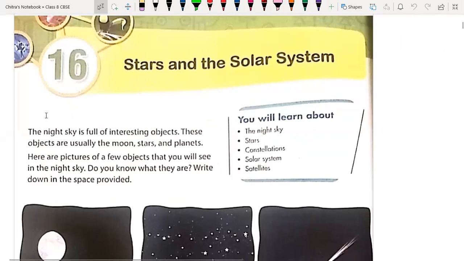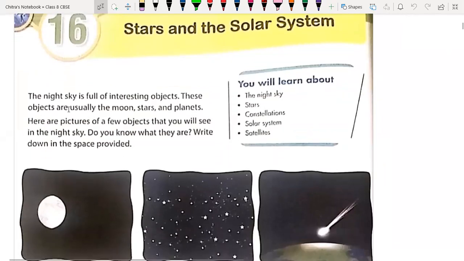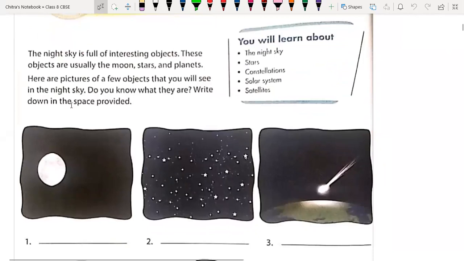The night sky is full of interesting objects. That's why we like the night sky. These objects are usually the moon, stars, planets, etc. So these are nothing but celestial objects. Celestial means whatever objects we have in our space, in our sky, are called celestial objects, or we can also call them heavenly objects.